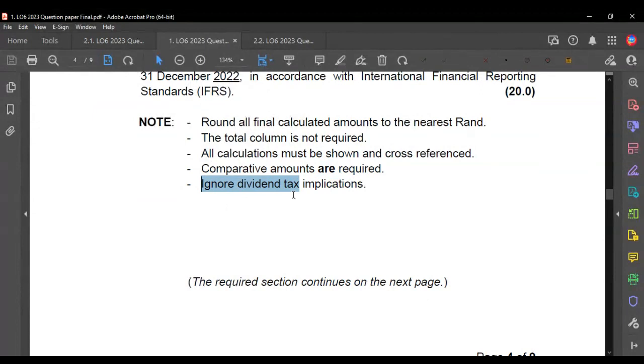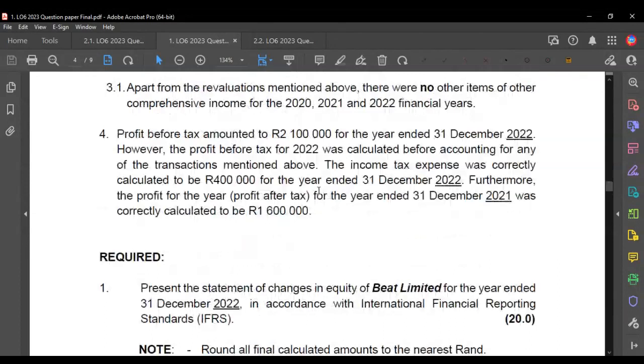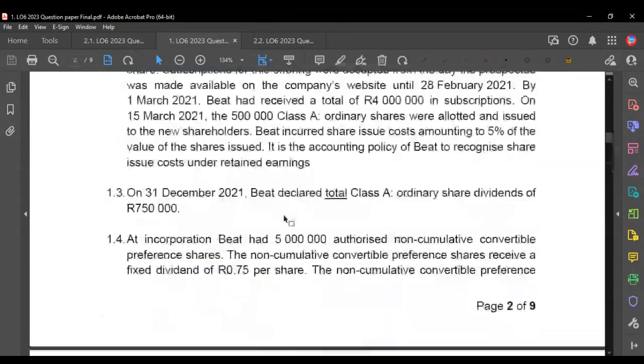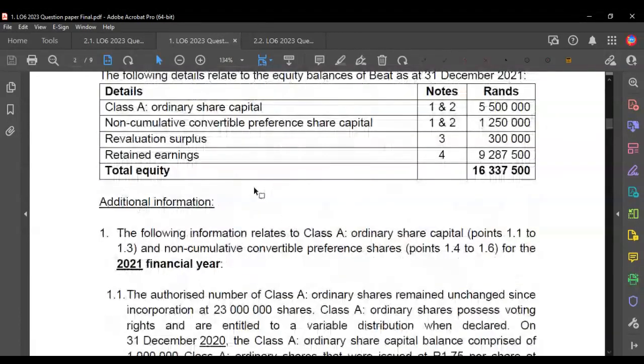And then it says ignore dividends tax implications. It's interesting that the examiner has mentioned a specific tax, just dividend tax. So the question is, why just one tax? Let's see if we can answer our questions after having read the